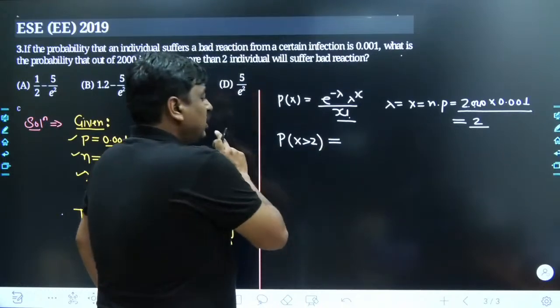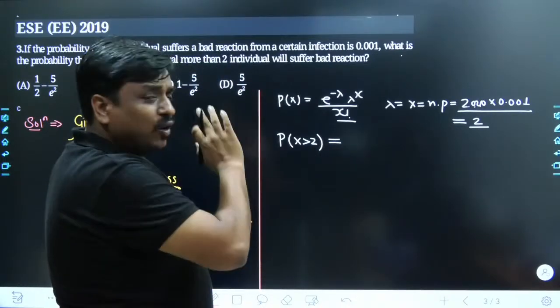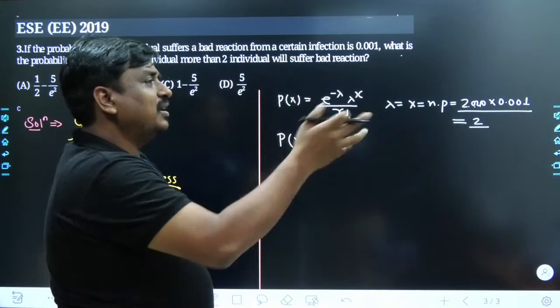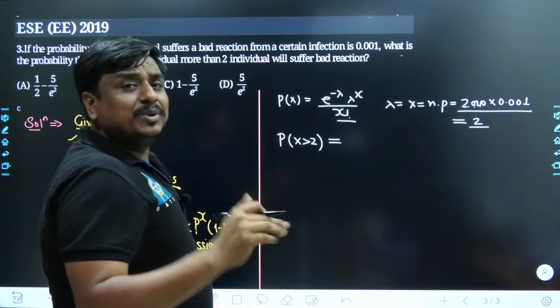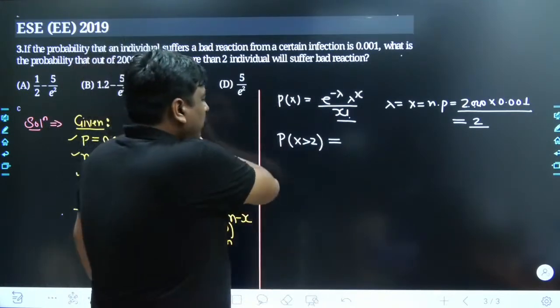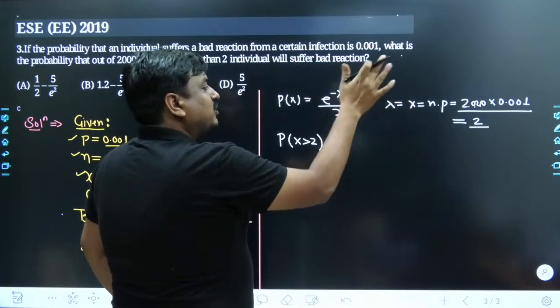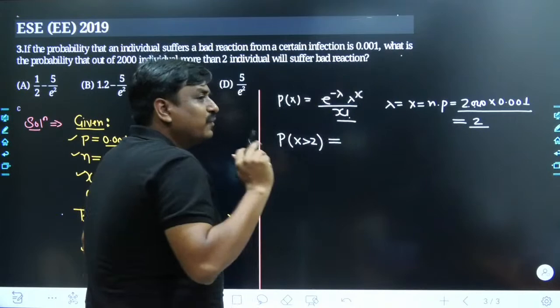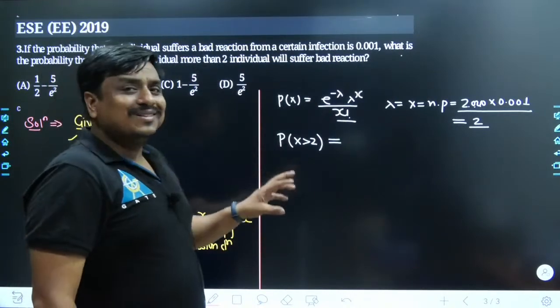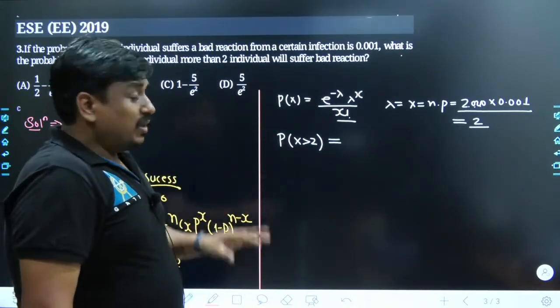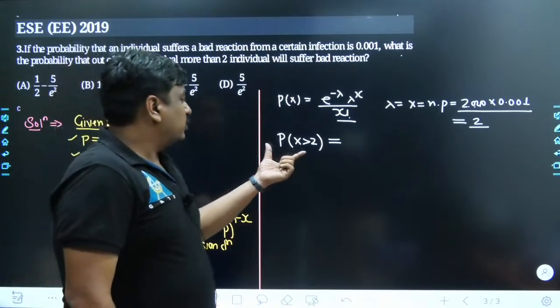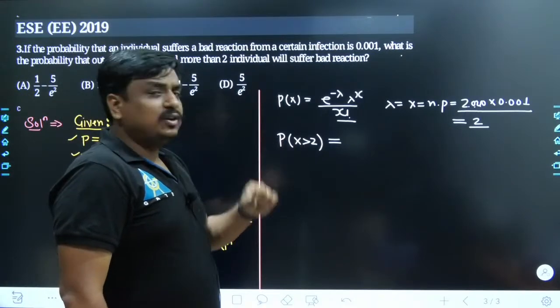My dear friends, if you add the probability of all possible values of x, definitely the result would be 1, because that would be a certain event. So the probability of x equals 0 plus probability of x equals 1, going till probability of x equals 2000, would result in the value 1. But out of that you want the probability when x is greater than 2. What does that mean?